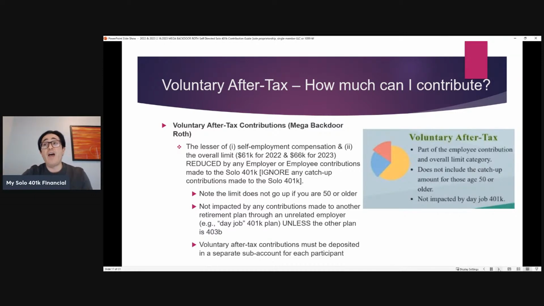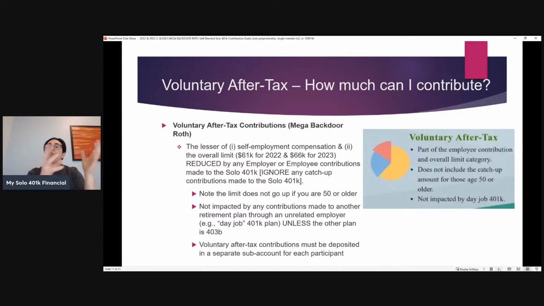So the voluntary after-tax limit is the lesser of self-employment compensation and the overall limit. So you're able to contribute 100% of your self-employment compensation, dollar for dollar, all the way up to the overall limit. Remember, that's $61,000 for 2022 or $66,000 for 2023.